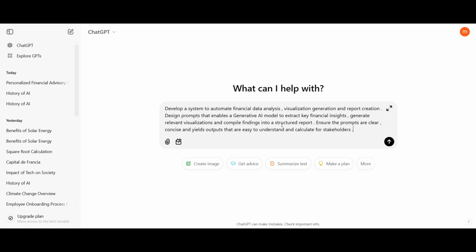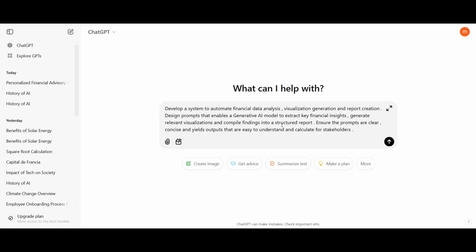The prompt goes like, develop a system to automate financial data analysis, visualization generation, and report creation. Design prompts that enable a generative model to extract financial insights, generate relevant visualizations, and compile findings into a structured report. Ensure the prompts are clear, concise, and yield output that is easy to understand and actionable for stakeholders.